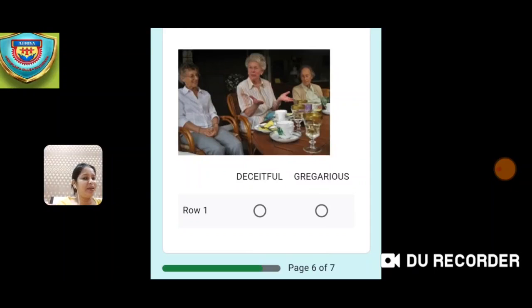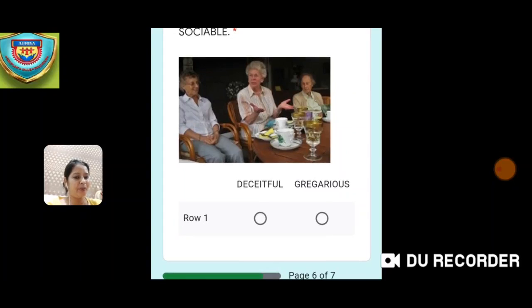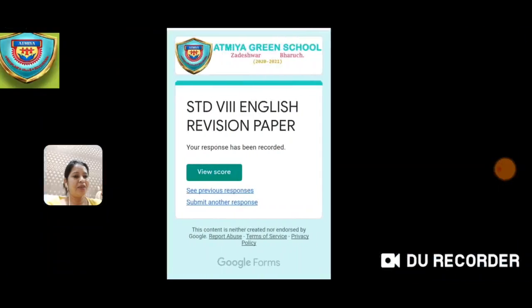So you should be knowing which is the personality trait, and you are going to put a tick against the correct option. So till now, I hope children you have understood what I have been explaining to you. So hope you will be attempting the questions properly, and you have understood till now what I have told you. Now the next question we will go.